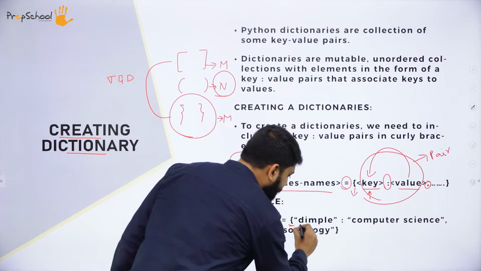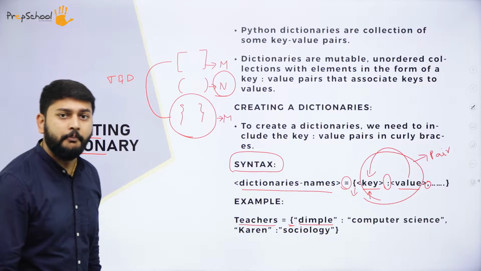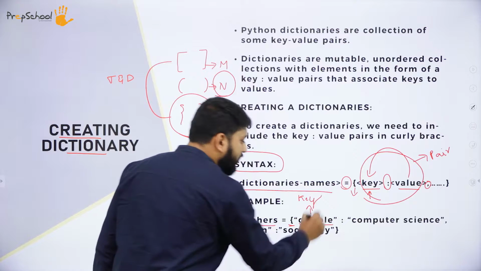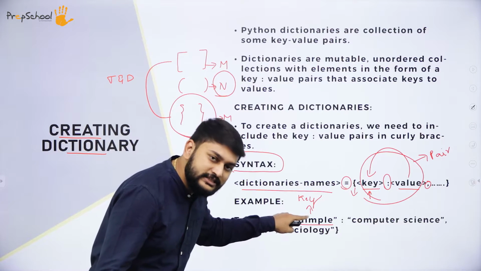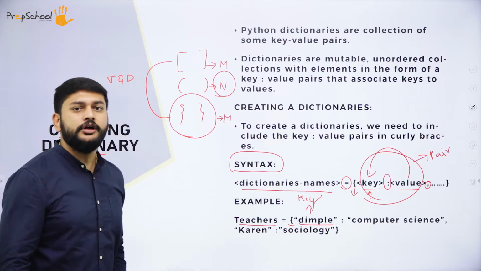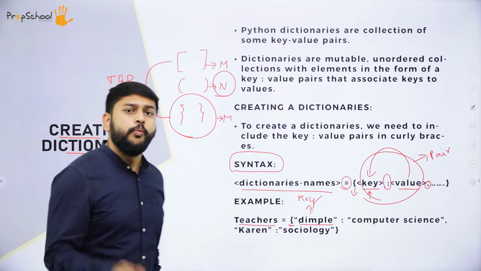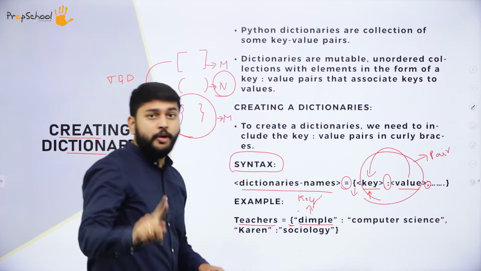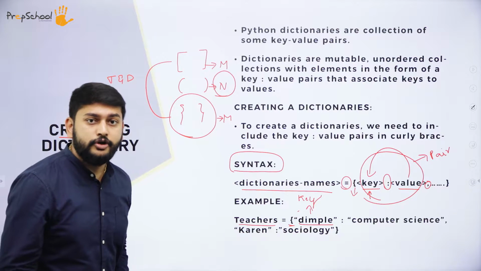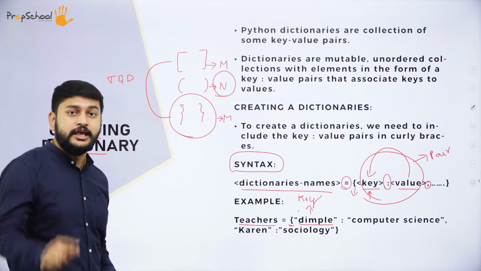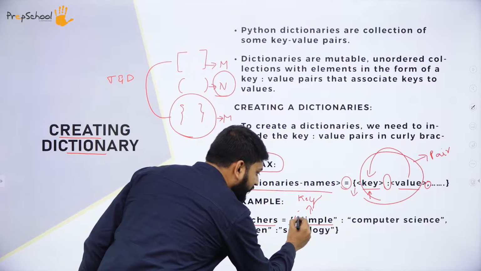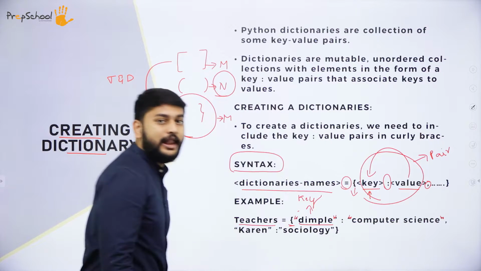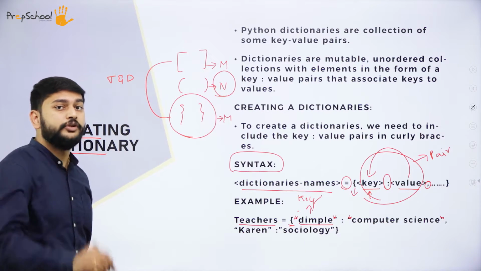Then what is this I have given here? My dear students, you need to observe. This is what I will call a key. Since it is a string, I'm enclosing it with quotes. Most students will enclose both keys and values together, but you are not supposed to do that. That is a wrong way of representing things. You will have quotes for keys, as well as separate quotes for the values. That is what you need to remember.